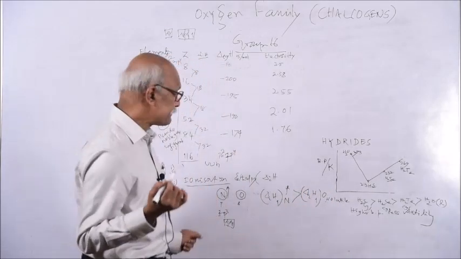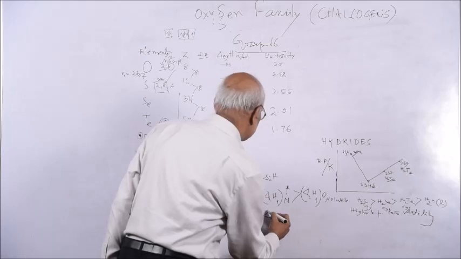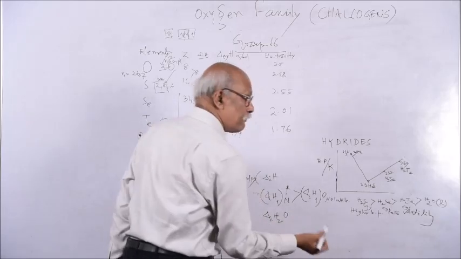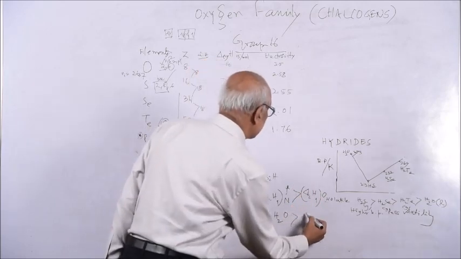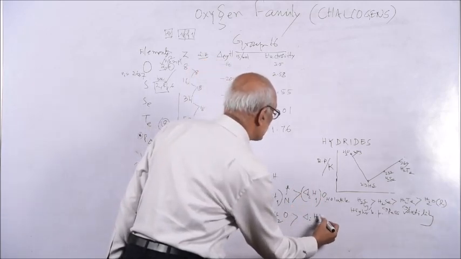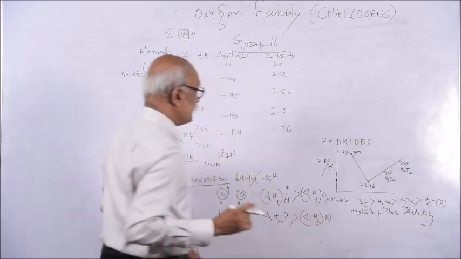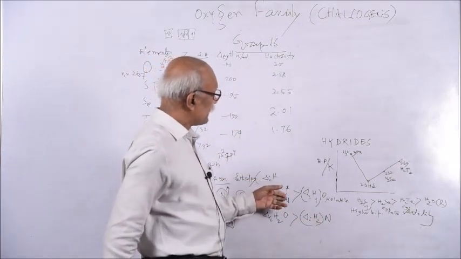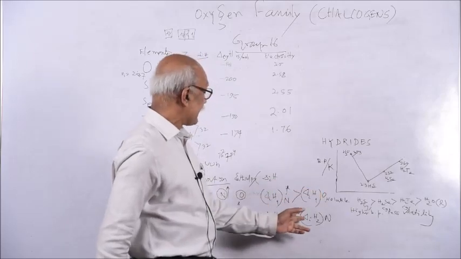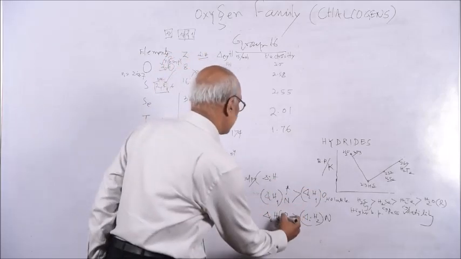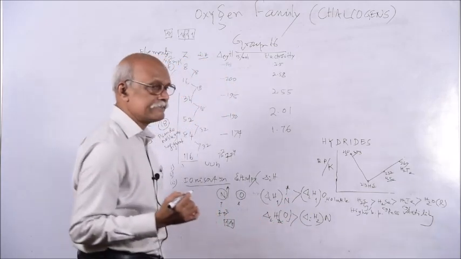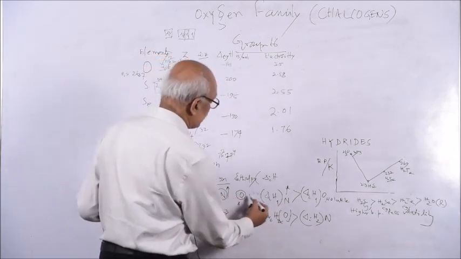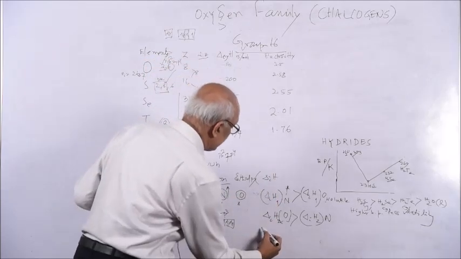But if you consider the second ionization enthalpy, that means delta IH2 of oxygen is reverse, oxygen is greater than delta IH2 of nitrogen. So the question is asked like this: the first ionization enthalpy of nitrogen is greater than oxygen, but the second ionization energy is reverse. The question you can explain like this: simply write down the electronic configuration, then you can explain.